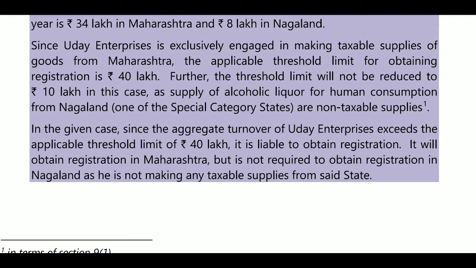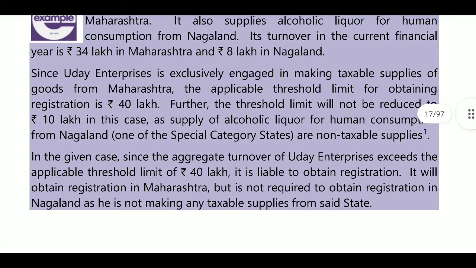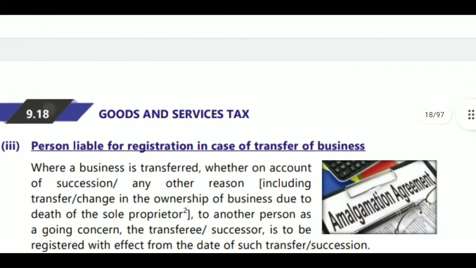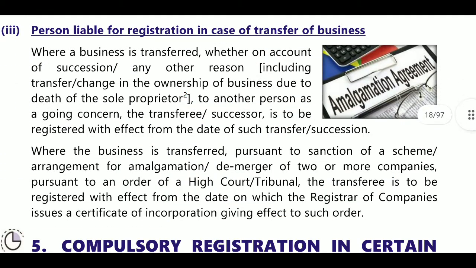Here, if you take the total aggregate turnover, it was exceeded, that is 34 plus 8 means 42 lakhs. Now you will get the registration only for taxable supplies made in Maharashtra. It is not required at Nagaland. Next, persons liable for registration in case of transfer of business.